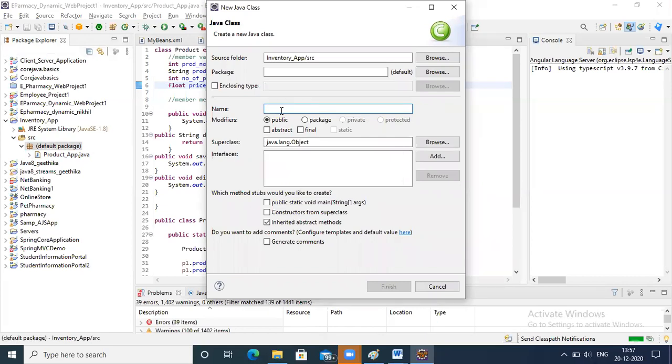Okay, let's say you're talking about inventory, right? So in the inventory system, let's say item. You are making an item.